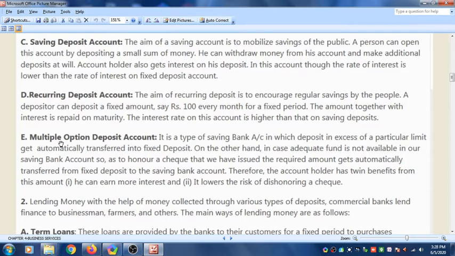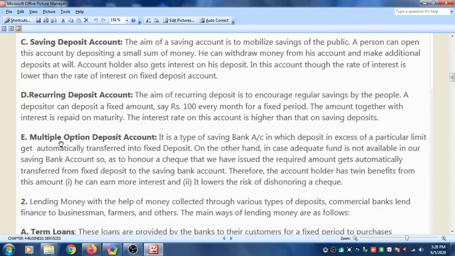Now if your father wants 30,000 rupees, but in the bank account there is only 20,000 rupees, then 10,000 will be transferred from the fixed deposit to the saving deposit account, and then 30,000 will be given to your father.